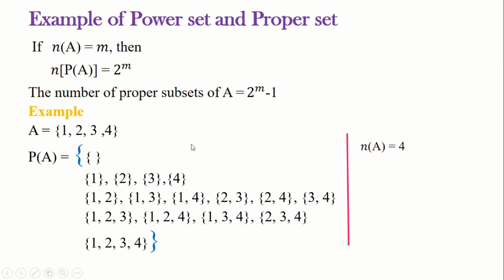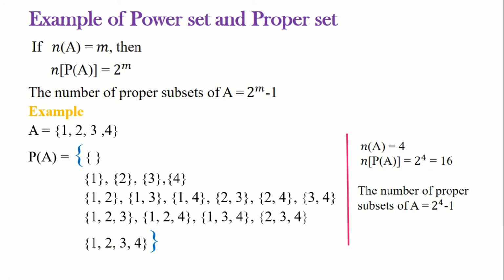So here the set A has 4 elements and the number of elements in P(A) is 2 power m. So here 2 power 4, which is 16. And the number of proper subsets of A is 2 power 4 minus 1, which is 15.